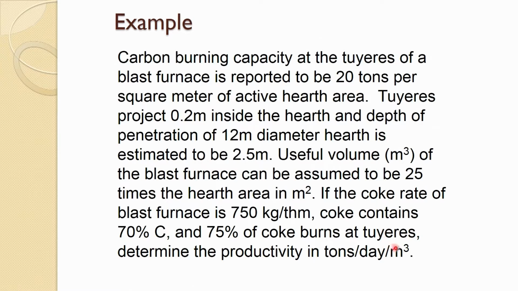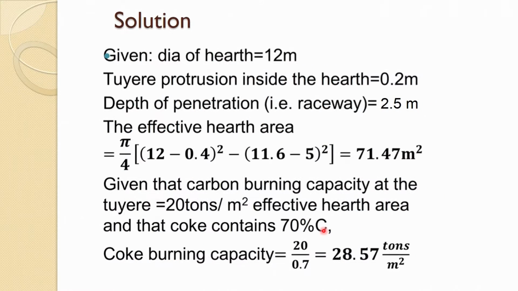So now here you have to calculate the productivity of the furnace. Most of the parameters are given. We know the diameter of the hearth is 12 meter, and the tuyere protrusion inside the hearth is 0.2 meter, so that is not acting as the active area. We have to remove that. The raceway penetration depth is about 2.5 meter, as we mentioned, so that is the active area.